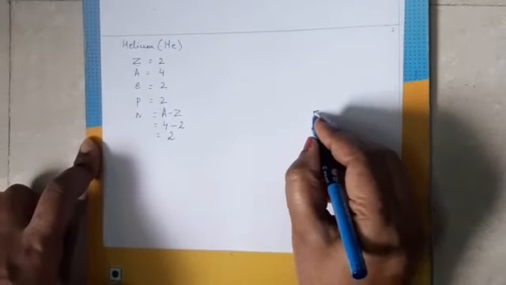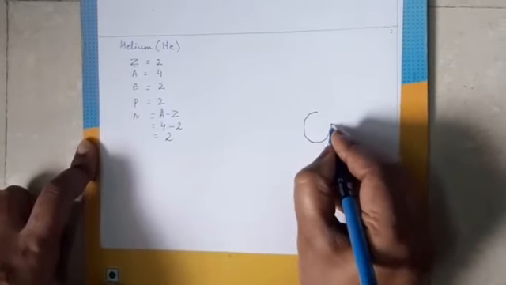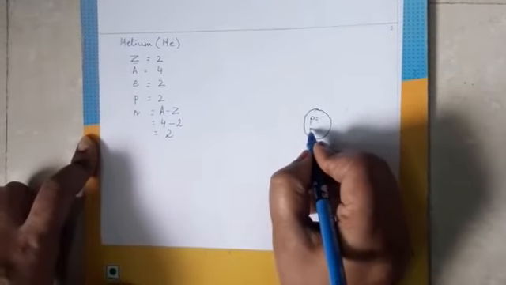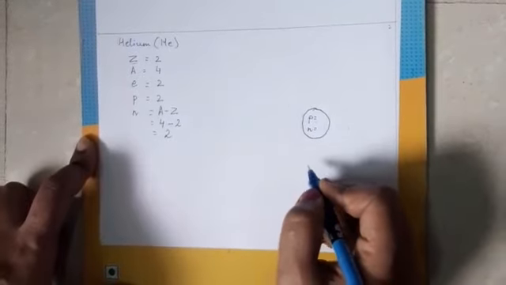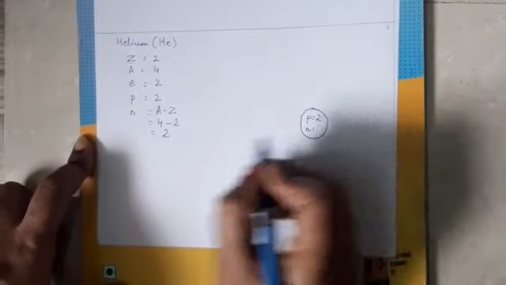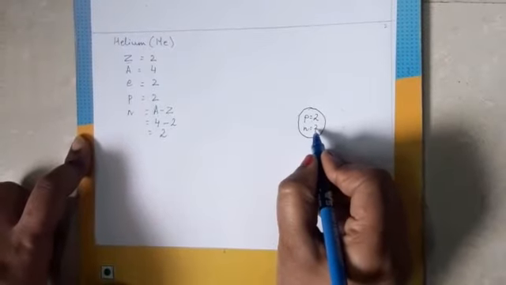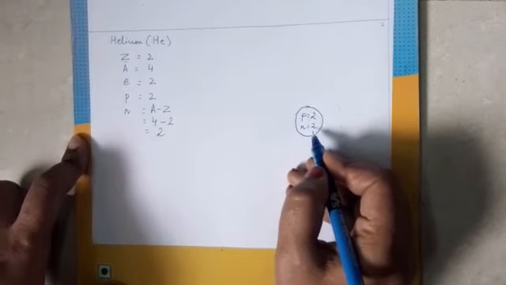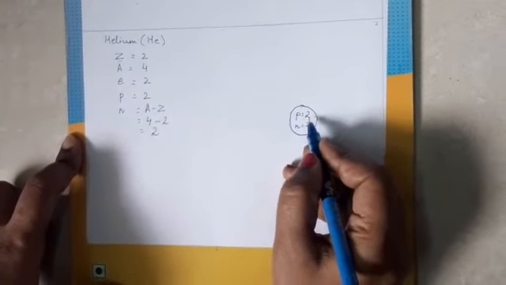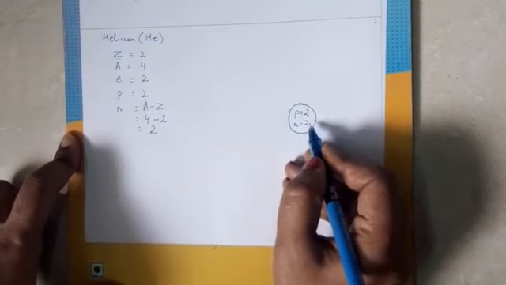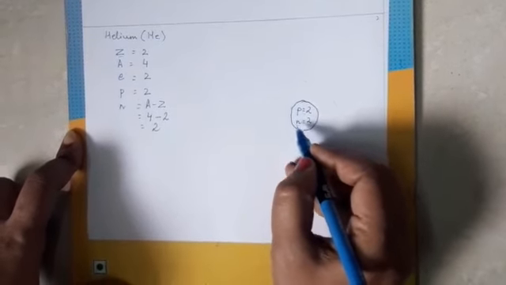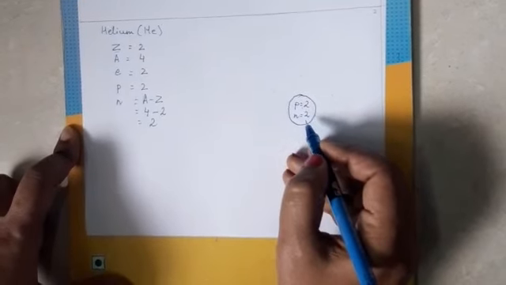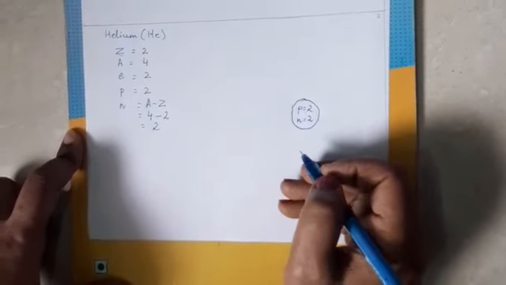Now first we draw the nucleus of the atom helium. How many protons and how many neutrons we have to write over here. Proton is 2. Neutron we have calculated, it's 2. So this is the nucleus. 2 protons, 2 neutrons, 2 plus 2 is 4. That is 4 nucleons are here in the nucleus. Nucleons. You must be remembering what are nucleons? The number of protons and neutrons present in the nucleus.